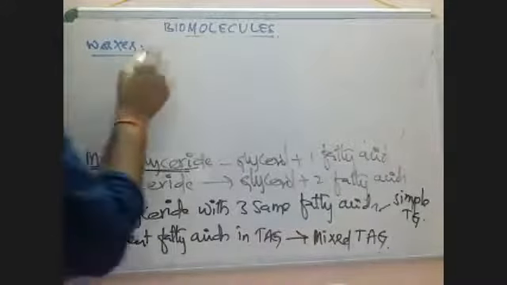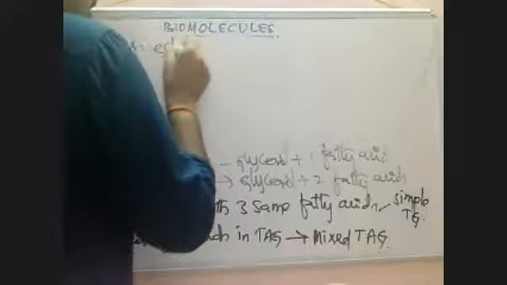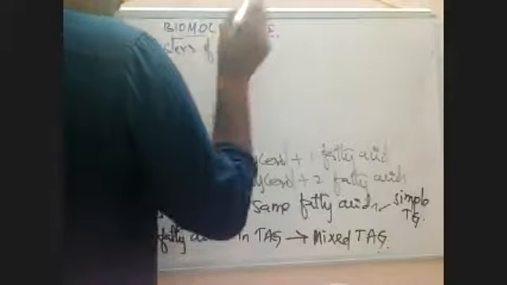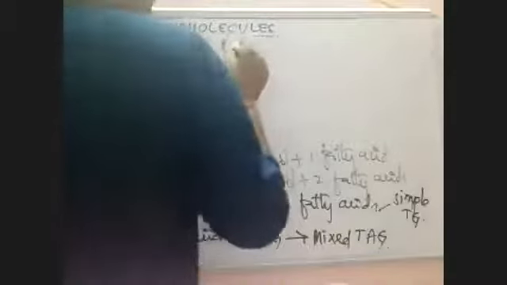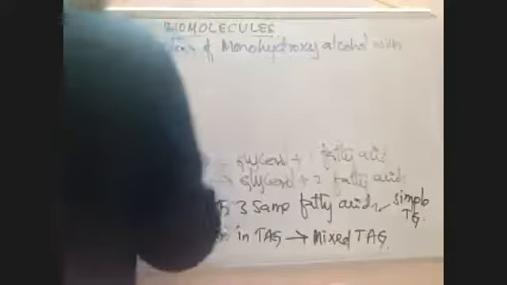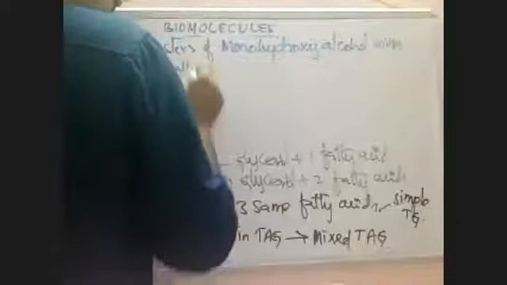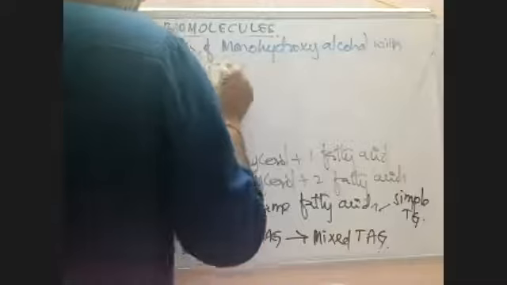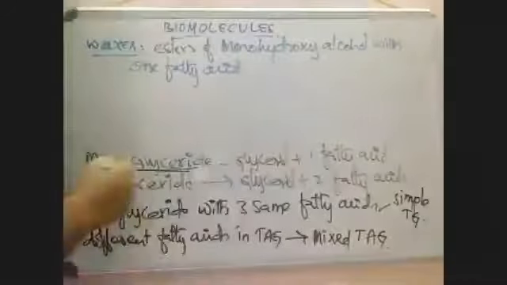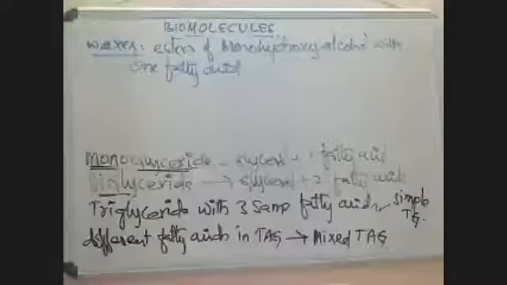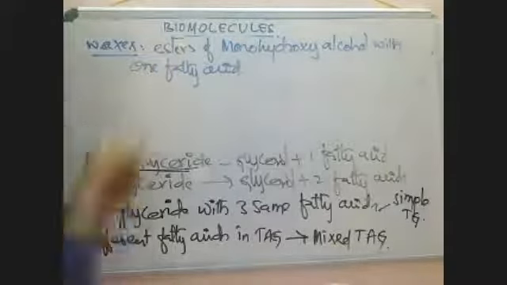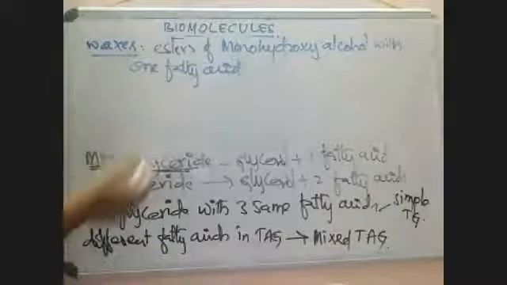Waxes. What are waxes? These are esters of monohydroxy alcohol with one fatty acid. If a single fatty acid combines with a monohydroxy alcohol, there is a formation of esters of monohydroxy alcohol.